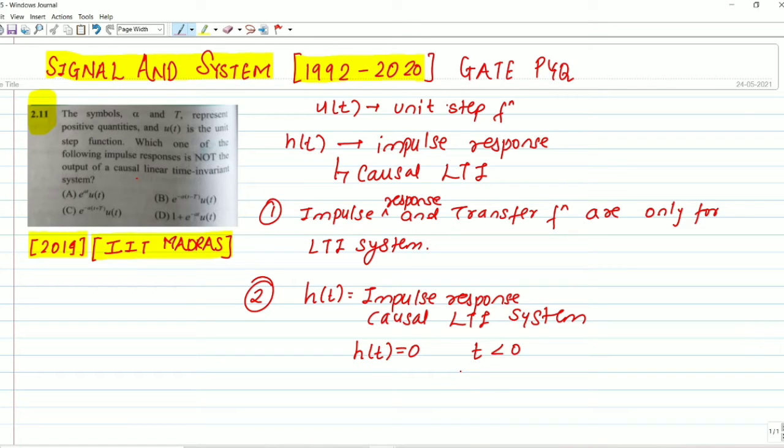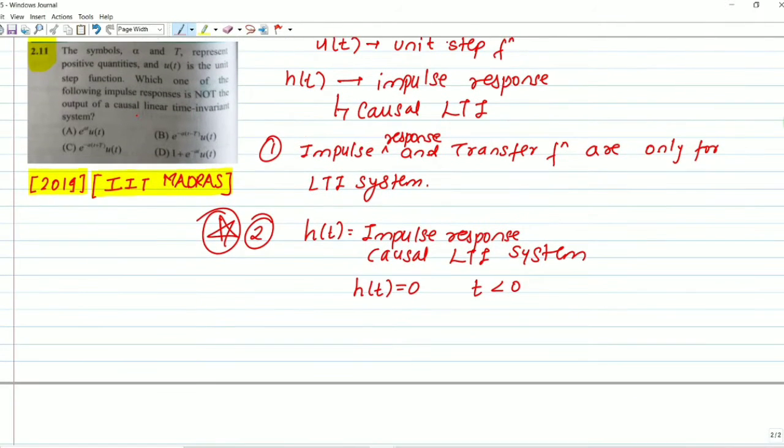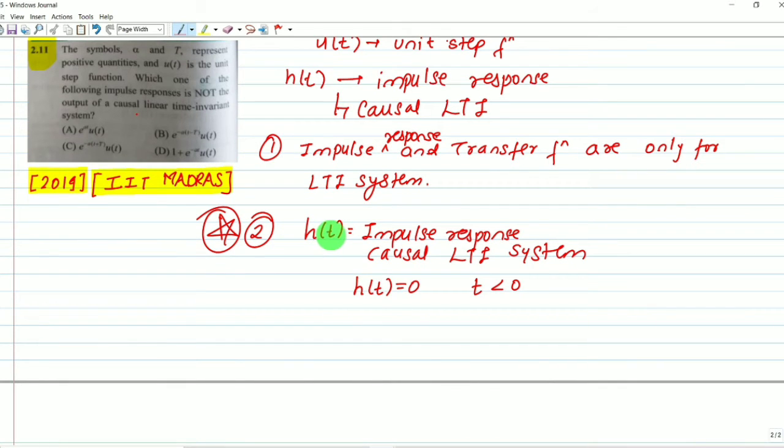This is the most important condition. When time is negative, the impulse response value must be 0. By using this condition, we are going to solve our question. If you don't know this condition, you will have to leave this question. This question is based on this condition only.